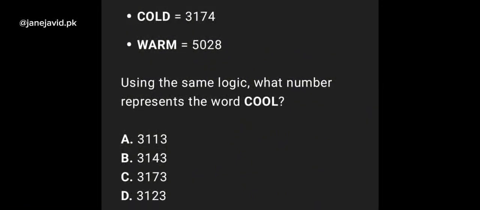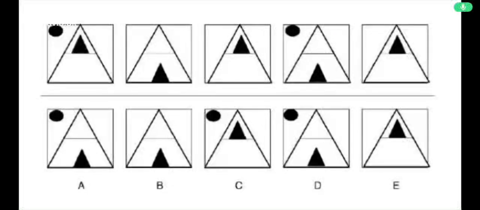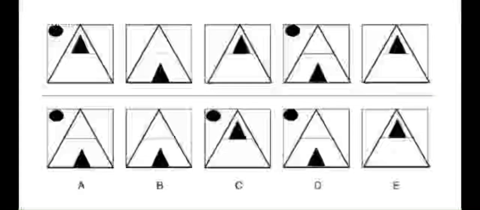So you will get 3 as the first digit, and then O is assigned digit 1, and O comes two times in the word cool. So there will be 1311, and that basically gives the answer. That is option A. This is a very basic, very crude example of matching the sequence or matching the shapes, you may call it. Feel free to pause the video and try to solve it on your own.